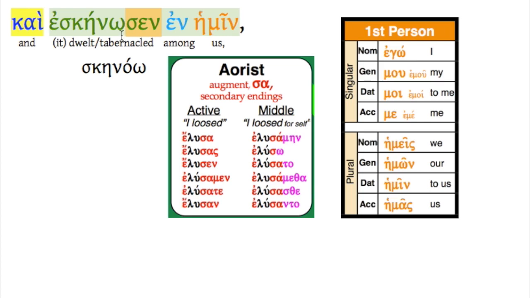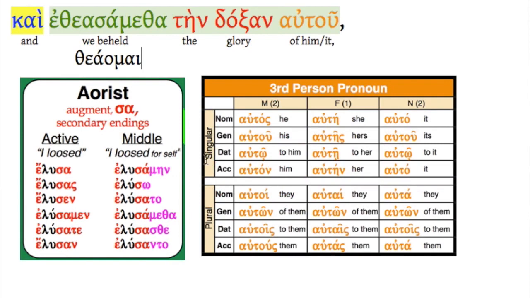It tabernacled among us. Next phrase, kai etheasametha ten doxan autou. We beheld the glory. Do you see how glory is receiving the action? It's a feminine noun. It's in the accusative case, which only makes sense. It's receiving the action of the verb. We beheld the glory of him, or it could be either one, right? It's a genitive singular, either masculine or neuter.